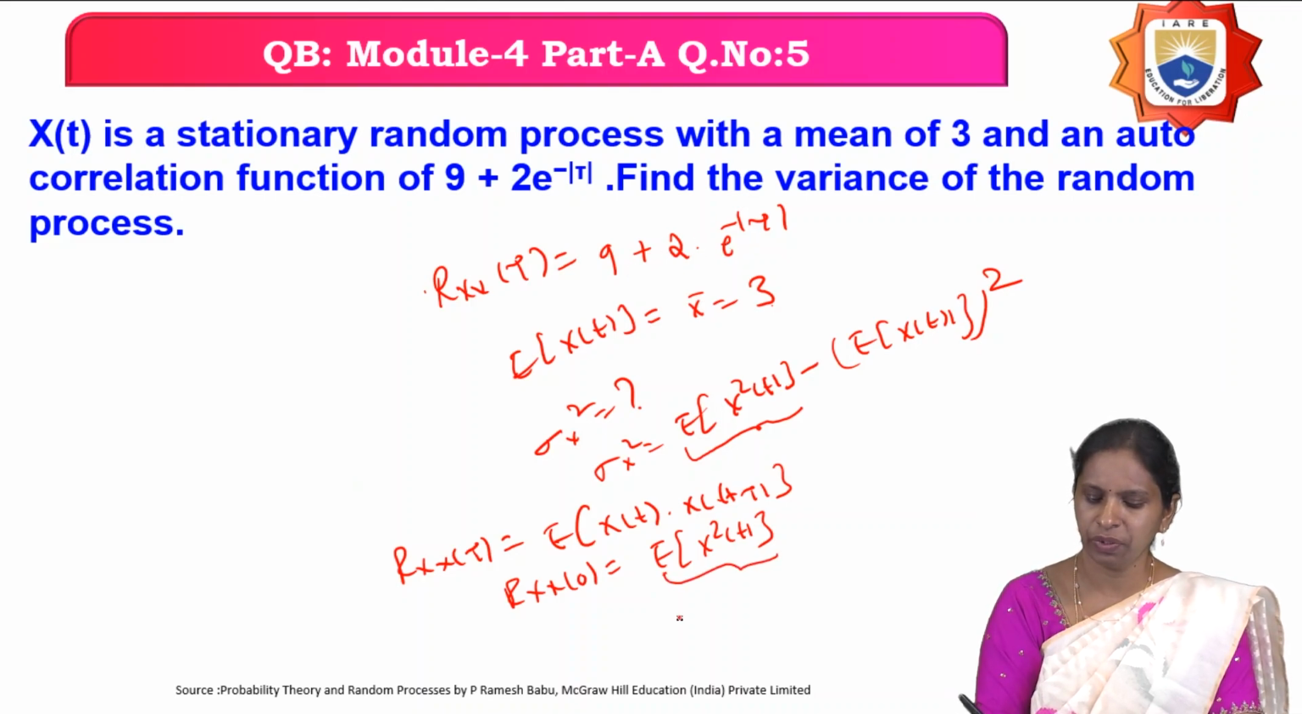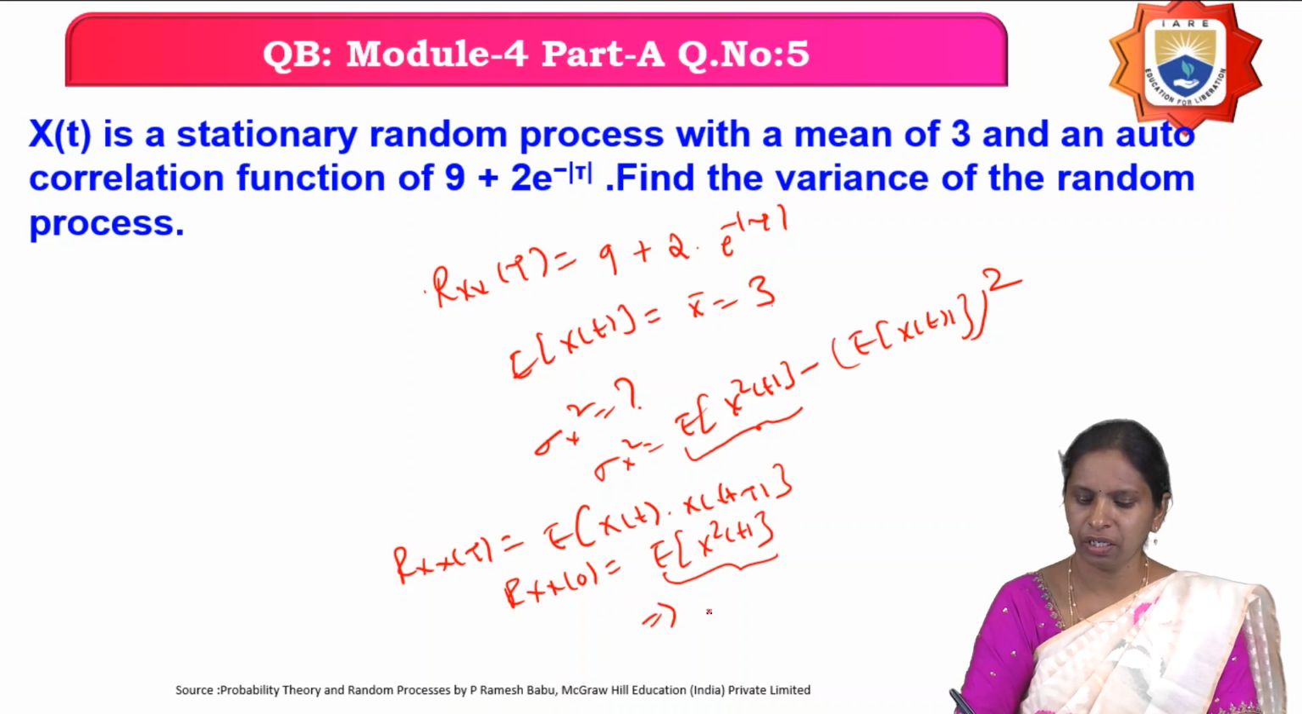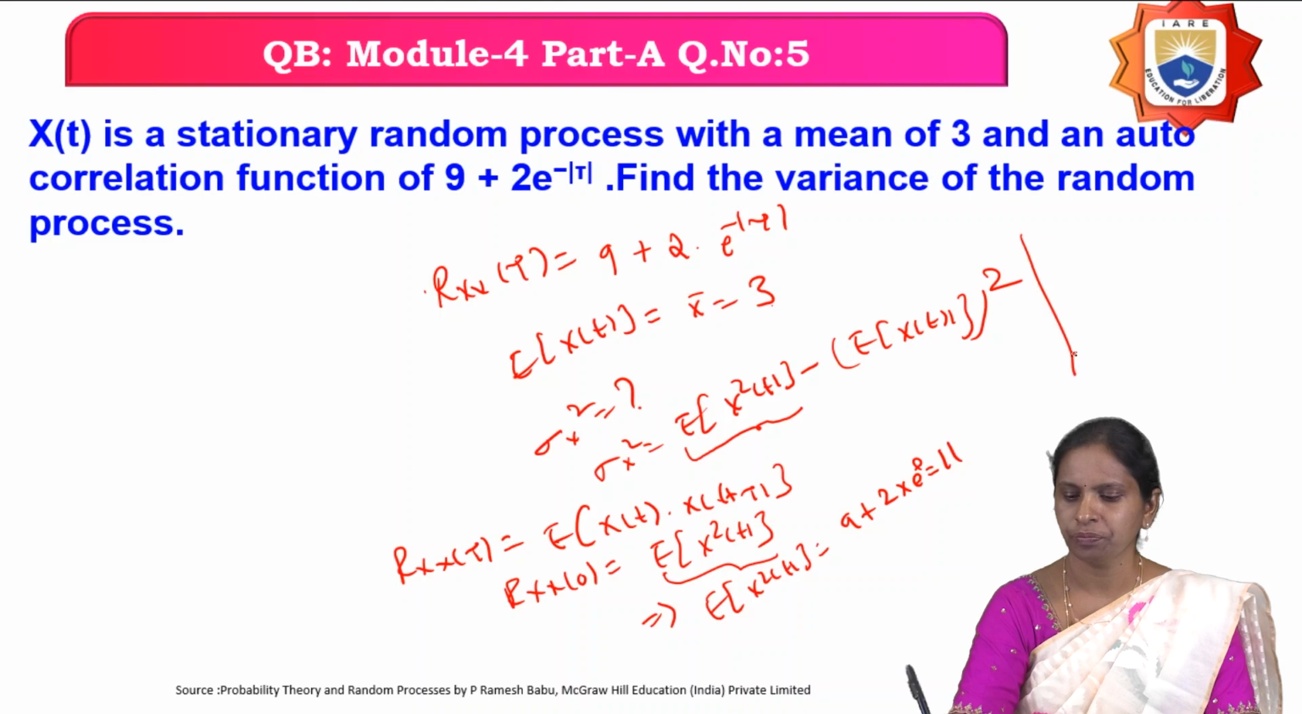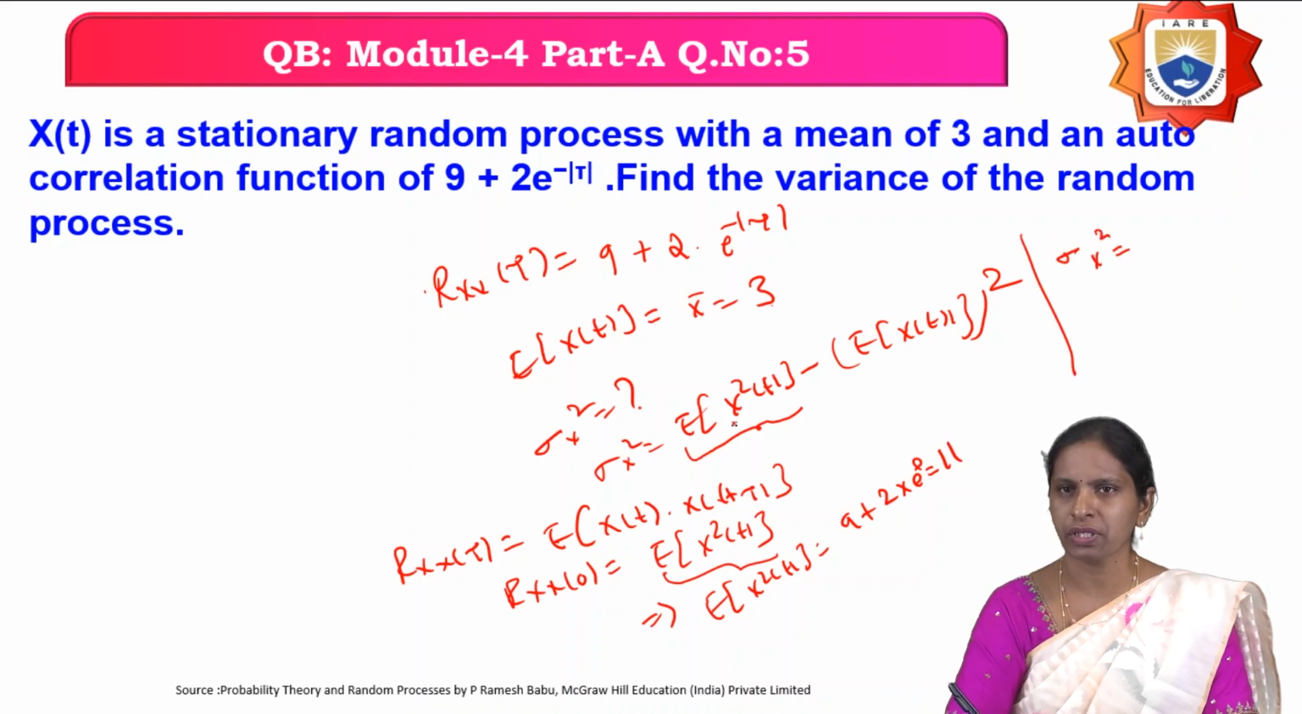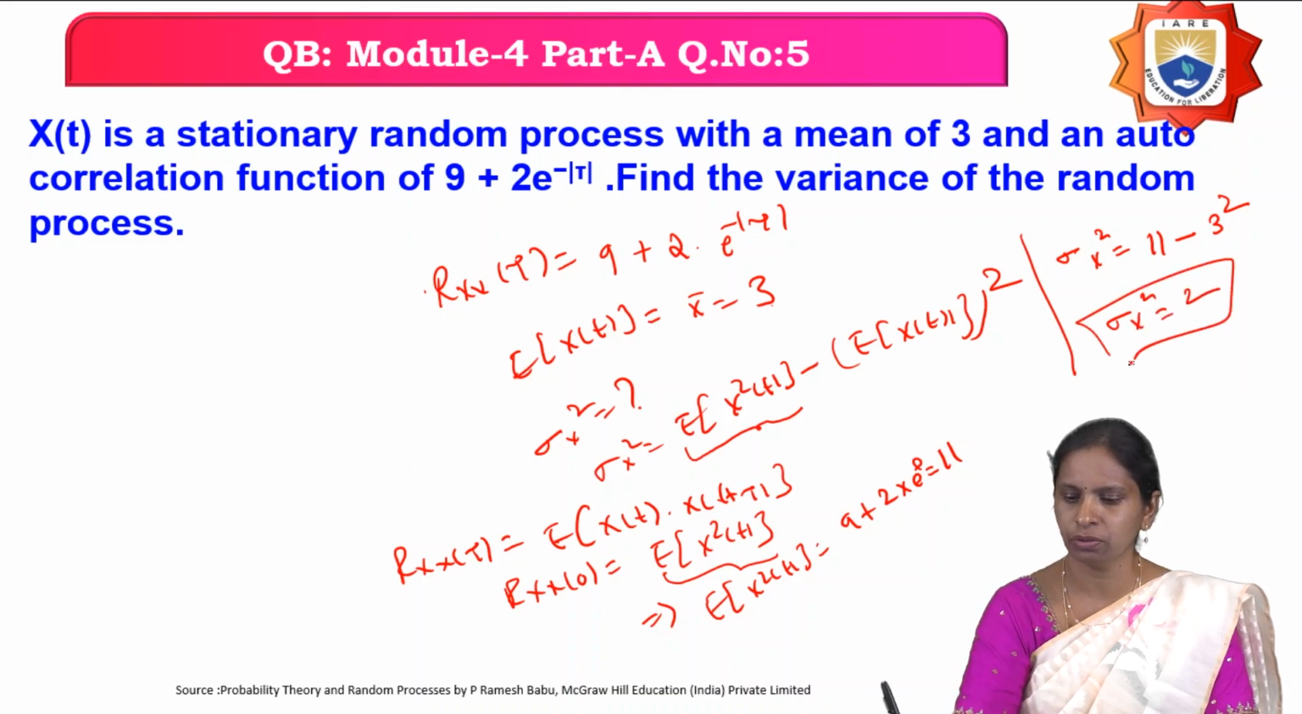If you keep tau equals 0 here, then expectation of x square of t is equal to 9 plus 2 into e power 0, which is 11. Therefore, what is the variance of the random process? Expectation of x square of t, which is 11, minus the square of the mean, 3 square. So the variance of the random process is equal to 2.